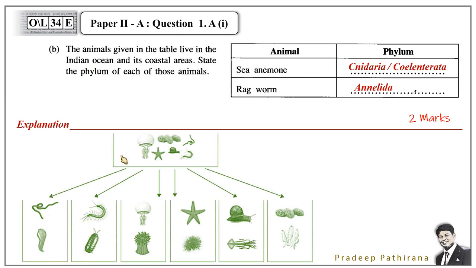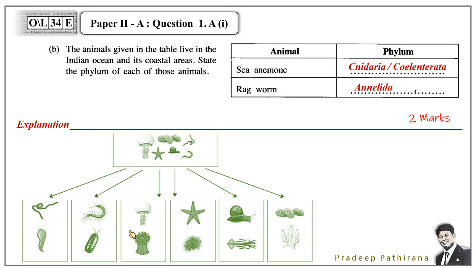The invertebrates we can divide into 6 groups. 5 groups are included in our syllabus. What are the groups? First one, segmented worms or annelids. Ragworm belong to that. Second, the arthropods. And this is centipede, which is very similar to the ragworm. Ragworm is an annelid, but the centipede is an arthropod.